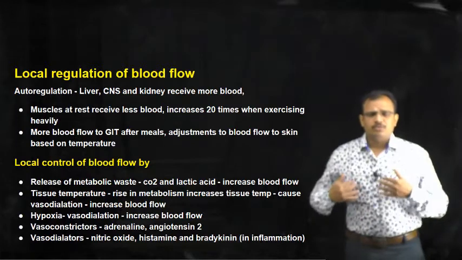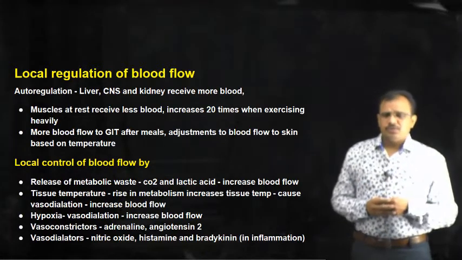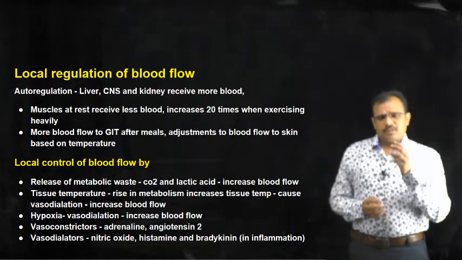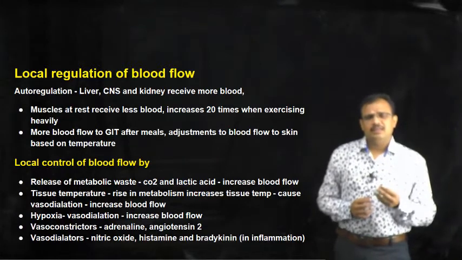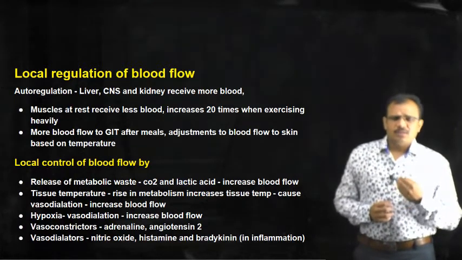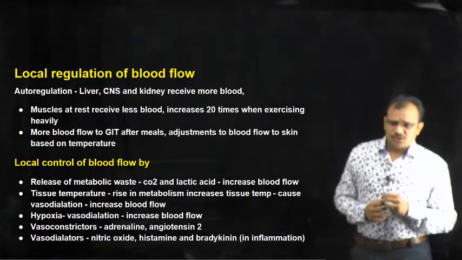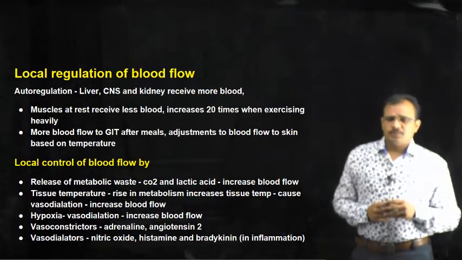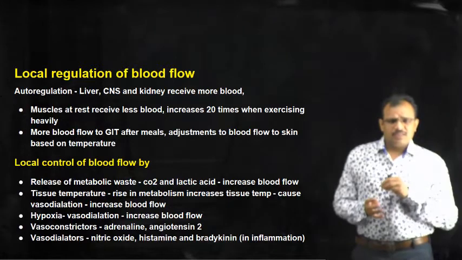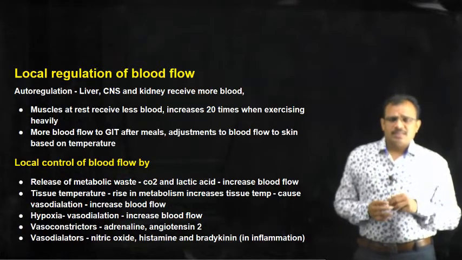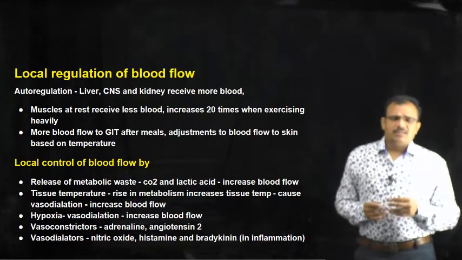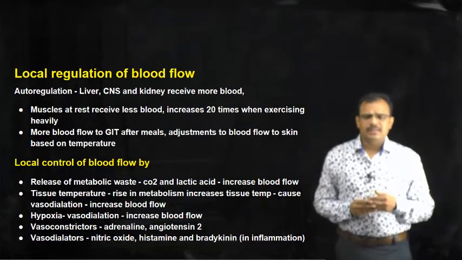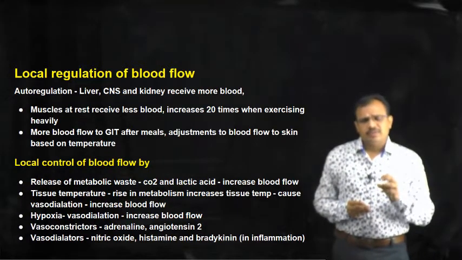So, more blood comes to those particular tissues, whereas some chemicals such as adrenaline and angiotensin cause vasoconstriction. So, they reduce the amount of blood that is supplied to the tissues, whereas some factors which are released by the endothelium such as nitric oxide, histamine and bradykinin cause vasodilation.